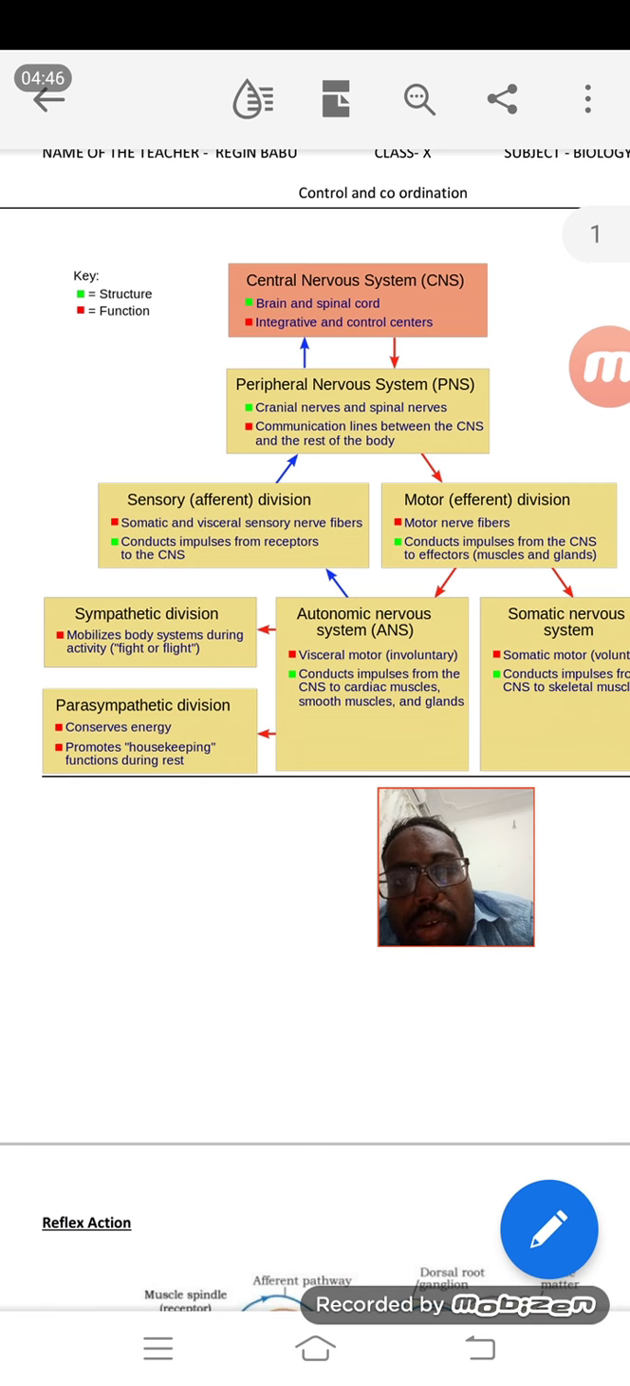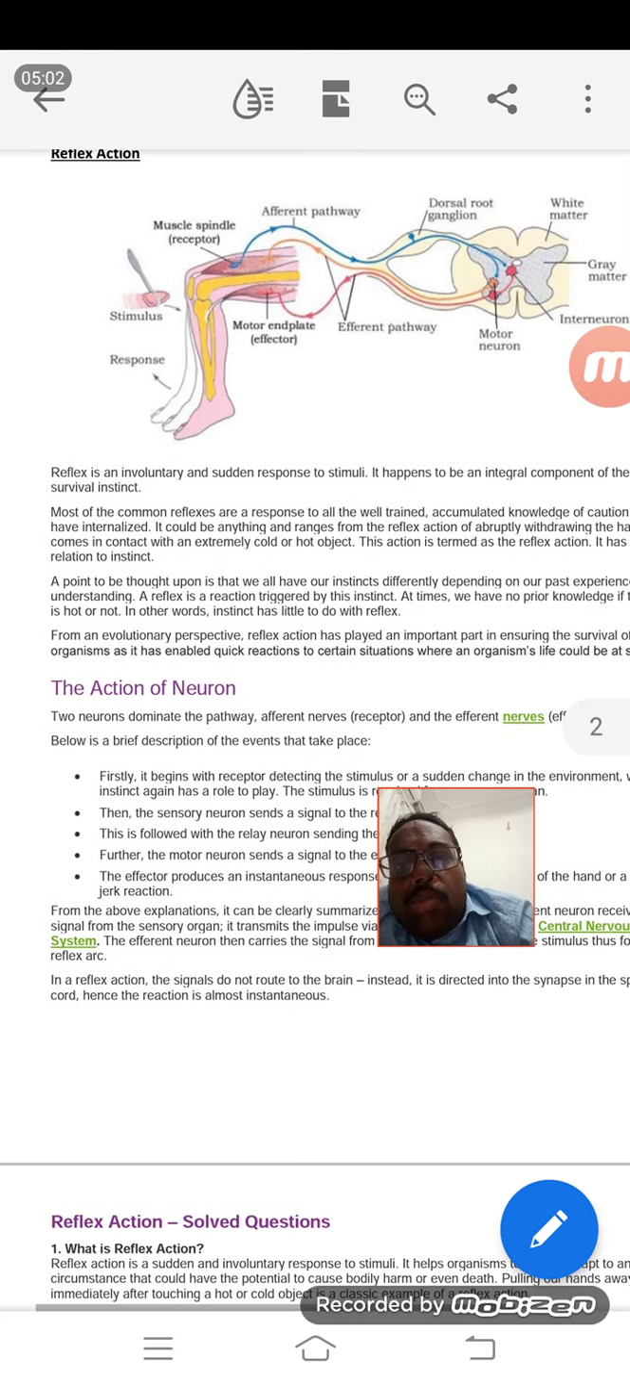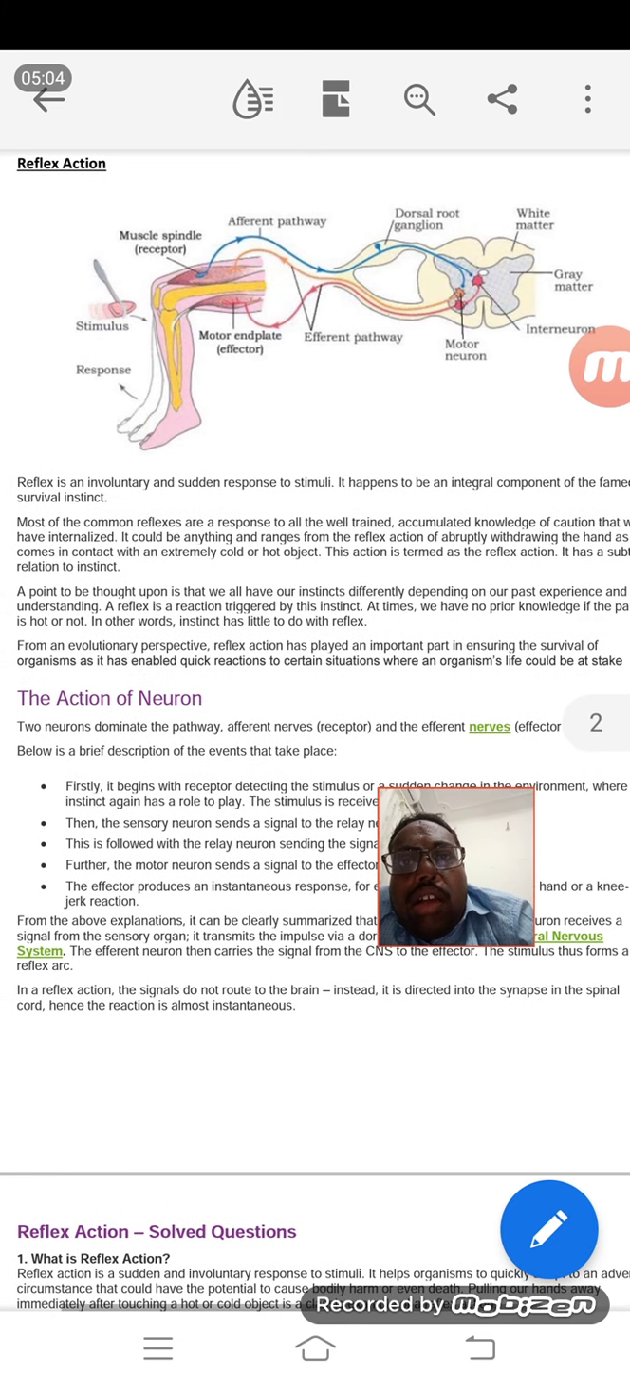Next, we are going to discuss a very important process that takes place in our body, which is called reflex action. This diagram is copied from the book. The concept is very simple. You can see two pathways here. We know that we have the central nervous system and the peripheral nervous system. Here we are going to discuss how the central nervous system and the peripheral nervous system function.